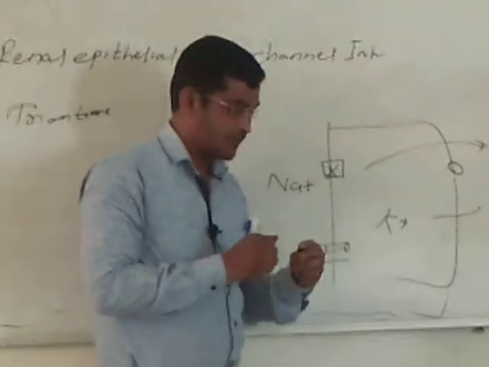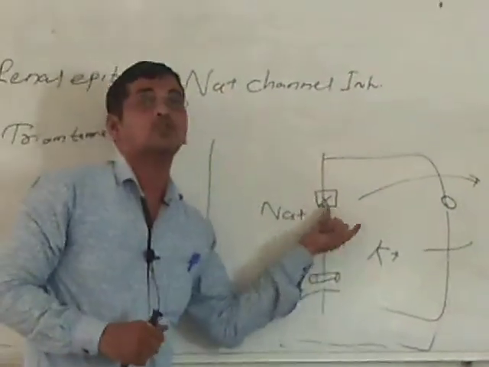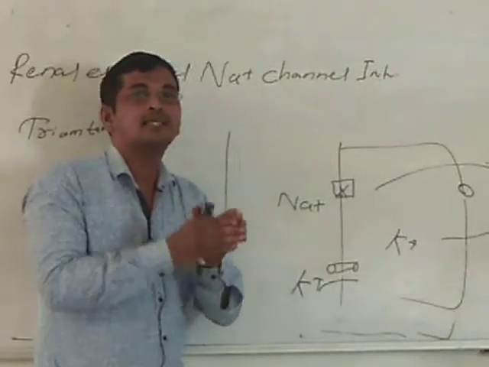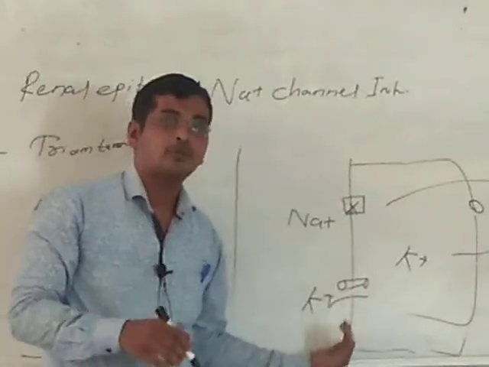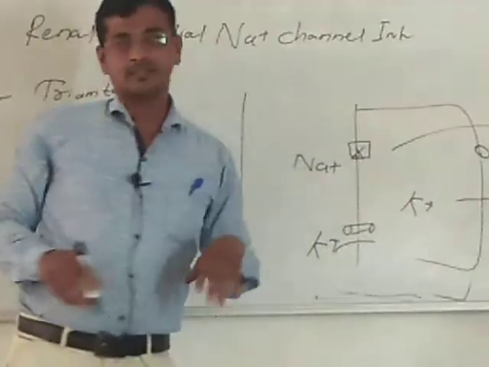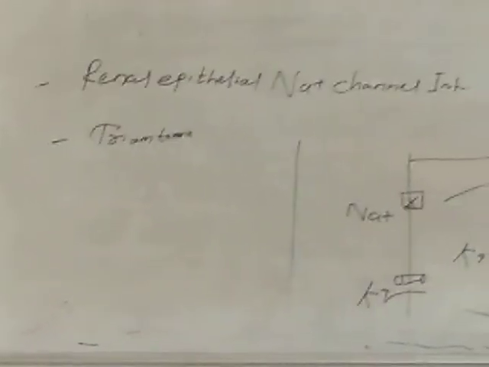So simply, this renal epithelial channel inhibitor blocks the sodium channel. If the sodium channel is blocked, there is more excretion of potassium, or we can also save the potassium. In this way we can explain the mechanism of action of this drug. Now the next category is osmotic diuretics.